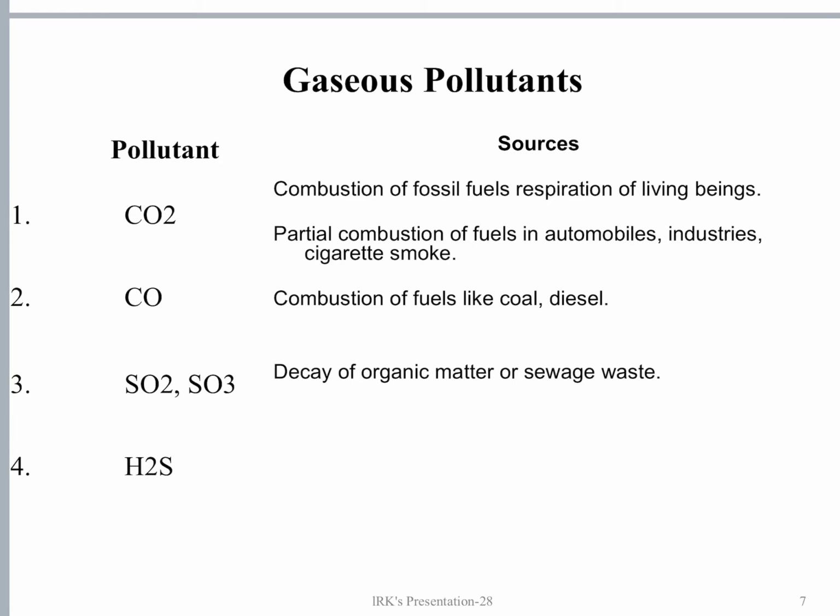Next, H2S, hydrogen sulfide. This can be distinguished, it smells very bad, like rotten eggs. It has a separate, distinct and characteristic smell. Hydrogen sulfide is released by the decay of organic matter or from sewage waste.